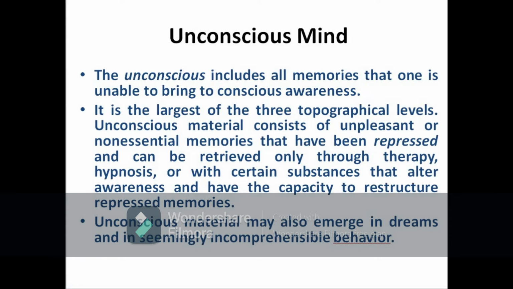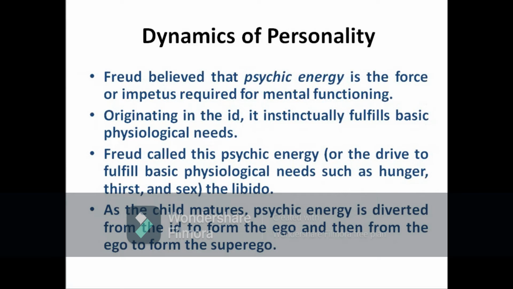Suppression is used by the preconscious mind, whereas repression is used by the unconscious mind, and this can be retrieved only through hypnosis and certain substances or drugs that alter awareness, and it has the capacity to restructure the repressed memories. Unconscious material may also emerge in dreams and in seemingly incomprehensible behaviors. So this is all about the topography of mind.